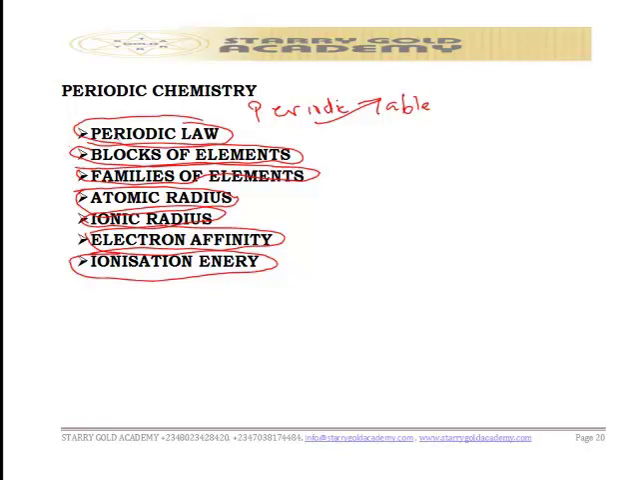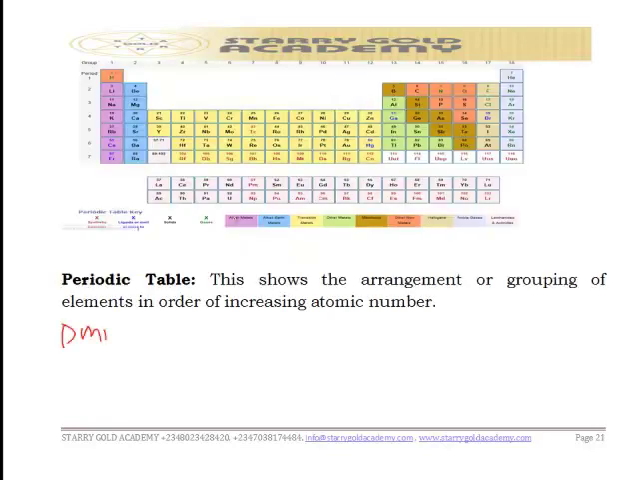We will talk about the periodic law, the blocks of elements, families of elements, atomic radius, ionic radius, electron affinity, and ionization energy. Now on the screen here we have the diagram of the periodic table.